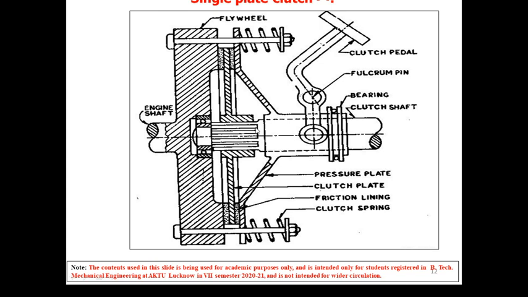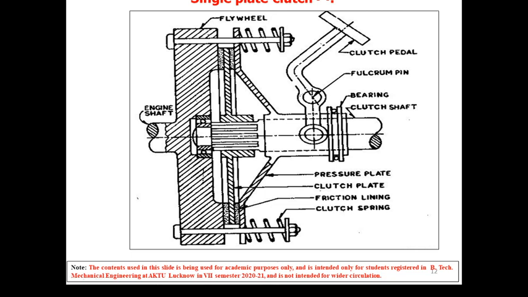And we can see that the friction plate is mounted on a hub, which is splined from inside, and thus it is free to slide over the gearbox shaft. So this is a splined hub, and there is a spline shaft that is fitted. Friction facing is attached to the friction plate on both sides, as we have seen here, to provide two annular friction surfaces for the transmission of power.